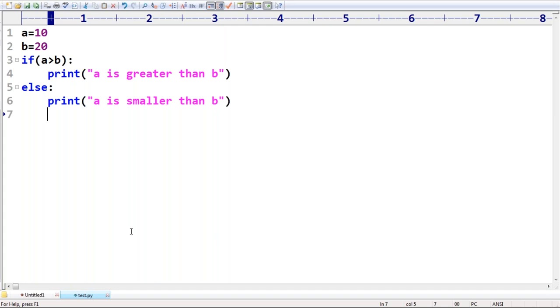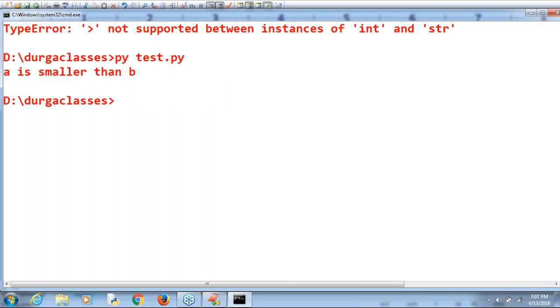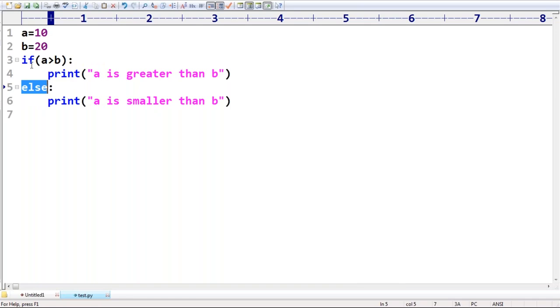Can you please tell what output we are going to get now? A is equal to 10, B is equal to 20. If A is greater than B, 10 greater than 20, sorry, sir, the condition is not satisfied, so else is going to get the chance. So just observe how relational operators can be applied in the case of if. We are going to use such conditional checkings multiple times in our programming.